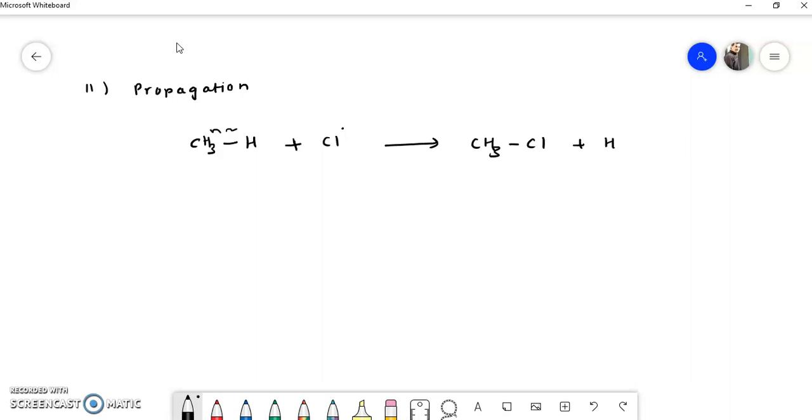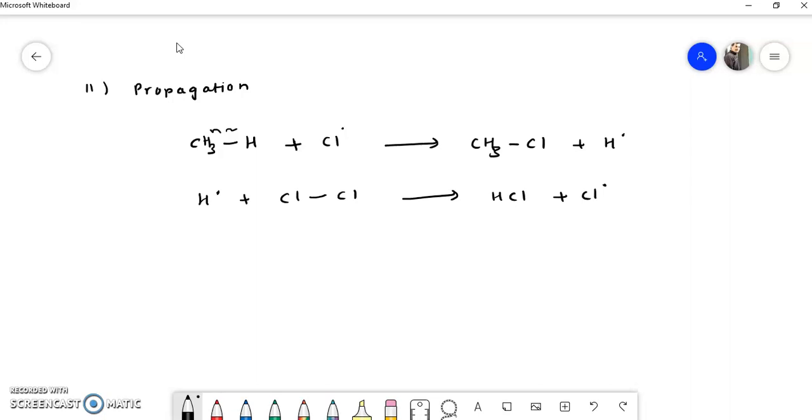and a hydrogen radical is generated. The hydrogen radical which is generated again reacts with another chlorine molecule, and there is a formation of HCl and one chlorine radical. This reaction continues. Once again, if this methyl chloride reacts with a chlorine radical, then there is a formation of CH2Cl2.